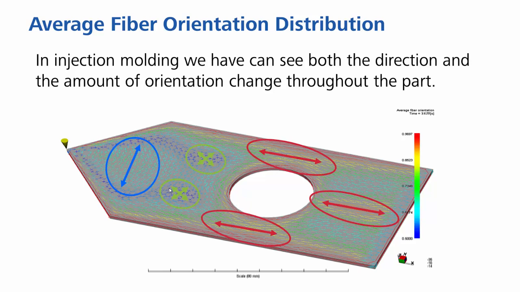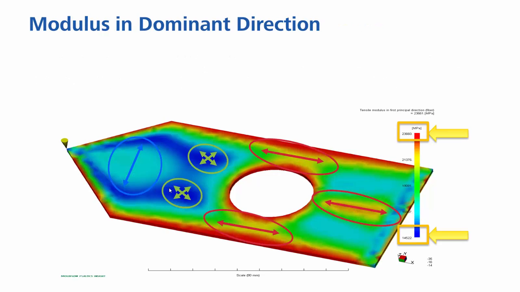In this simple example, we find areas of expanding flow where the orientation of the fibers is predominantly perpendicular to flow direction, other areas more random orientation, and other areas where the orientation is primarily in the flow direction. The same orientation has direct correlation with the mechanical properties. Areas that are highly oriented have a high modulus, other areas with random orientation will have a much lower modulus. The difference in modulus can be very significant, as you can see.